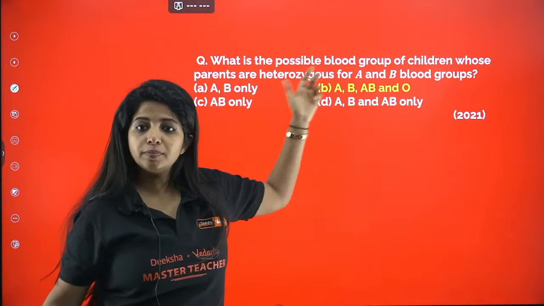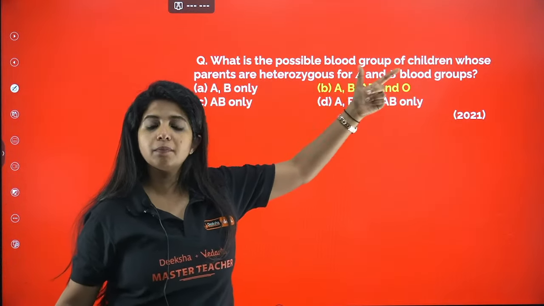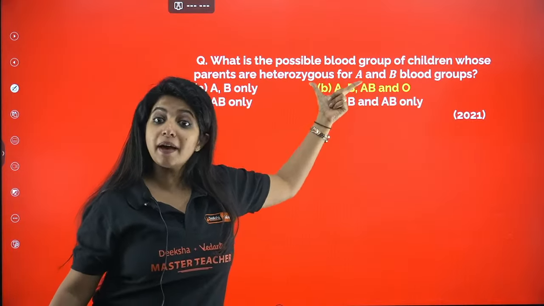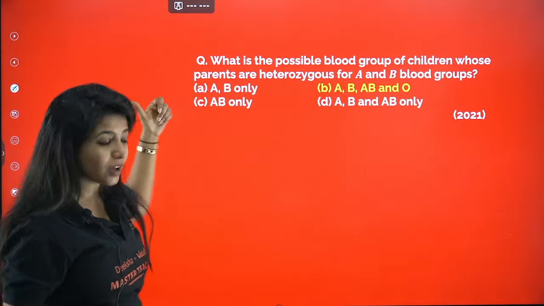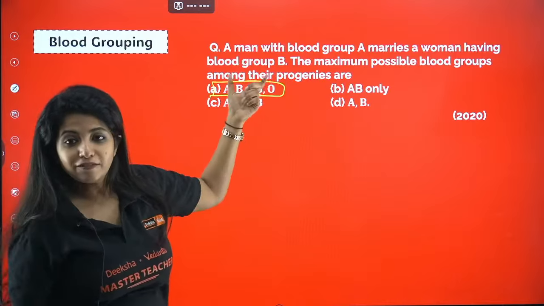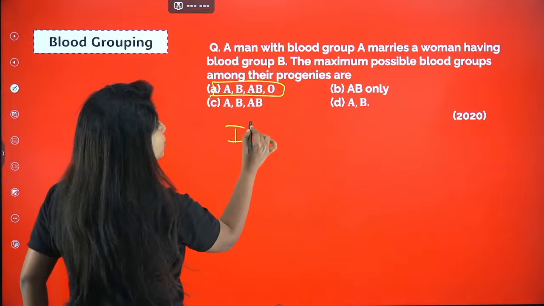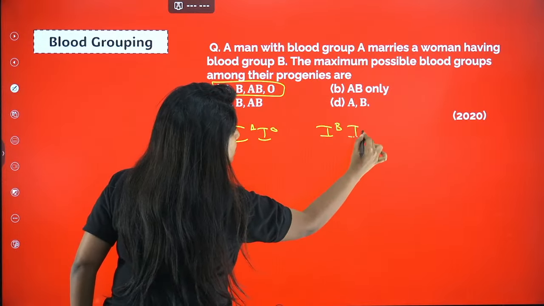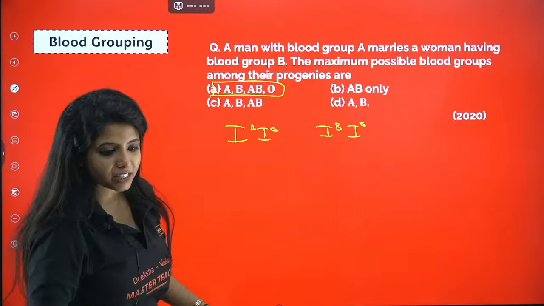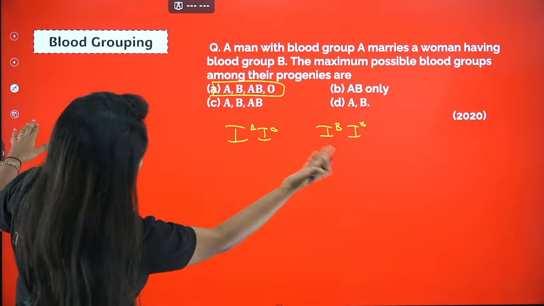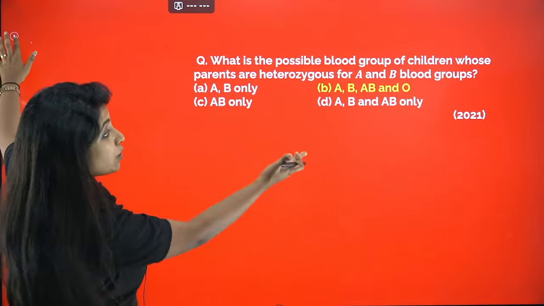Exactly. This question and the previous question are the same question. What is the possible blood group of children having heterozygous A and B blood groups? If you do this cross, then only you'll get the maximum number of blood groups. We just saw that, and the same thing is happening here. If you consider A blood group as I A I O, and B blood group as I B I O, then only we can find the maximum. So it is the same question. This came in 2020 and this came in 2021.